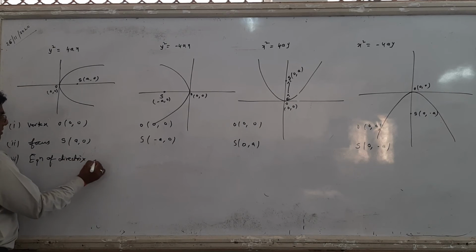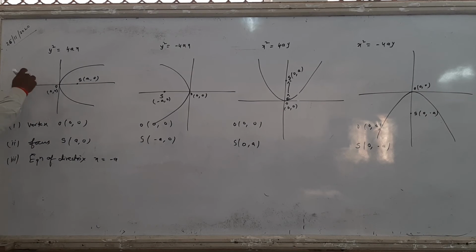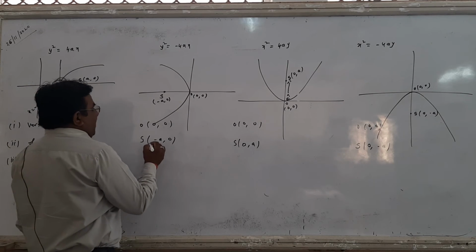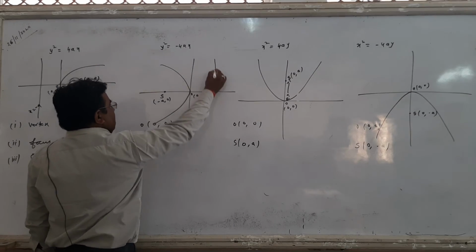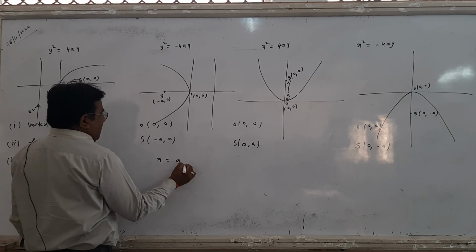Directrix: D-I-R-E-C-T-R-I-X. The equation of the directrix of the right hand parabola is x equals minus a. Then the directrix is parallel to the y-axis. And what is the equation of the directrix of the left hand parabola? It is x equals plus a.